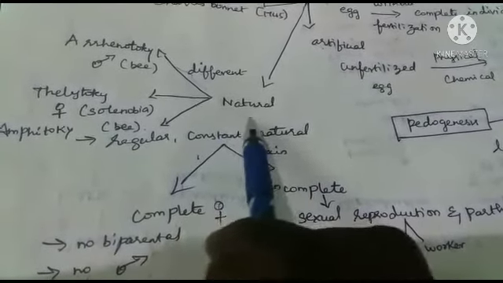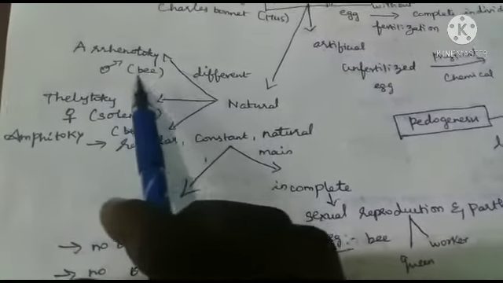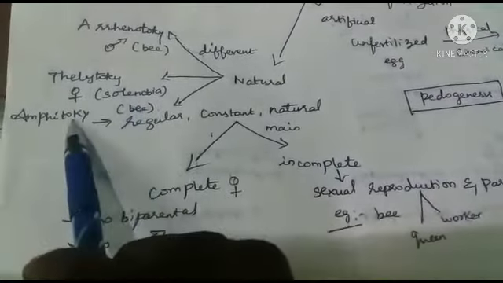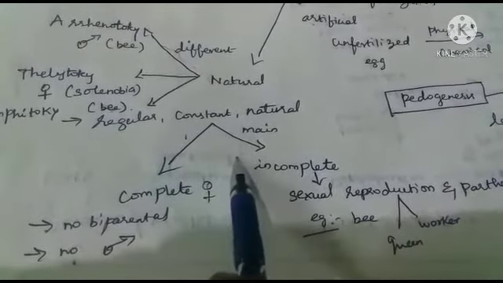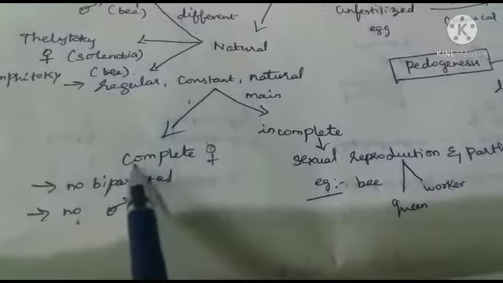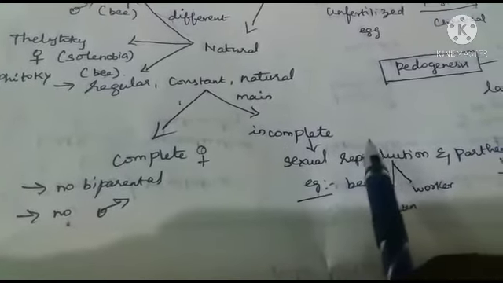Natural parthenogenesis has three different types. What are they? Arrhenotoky, Thelytoky and Amphitoky. Next, we are going to learn about the two main types of natural parthenogenesis. One is complete natural parthenogenesis, another one is incomplete natural parthenogenesis.